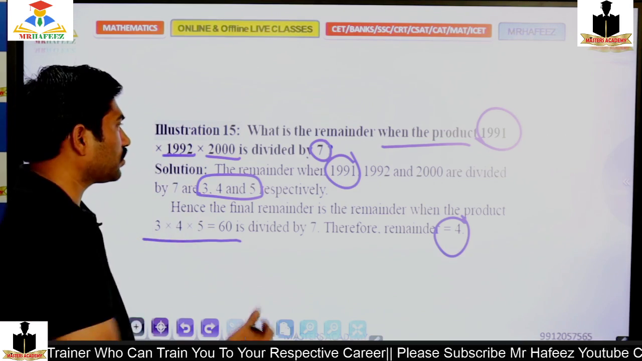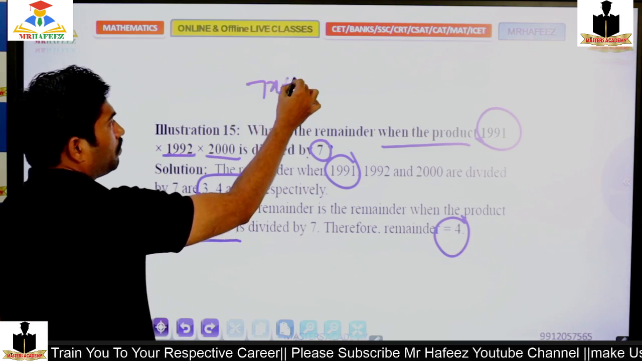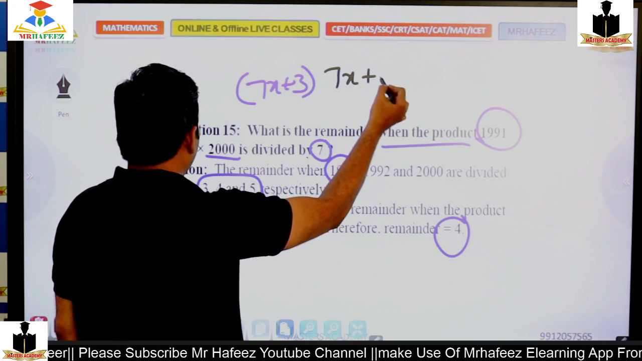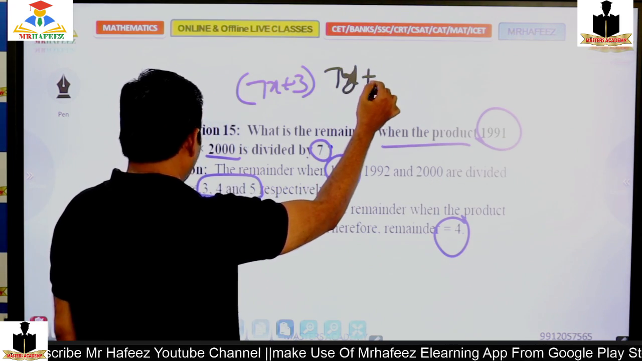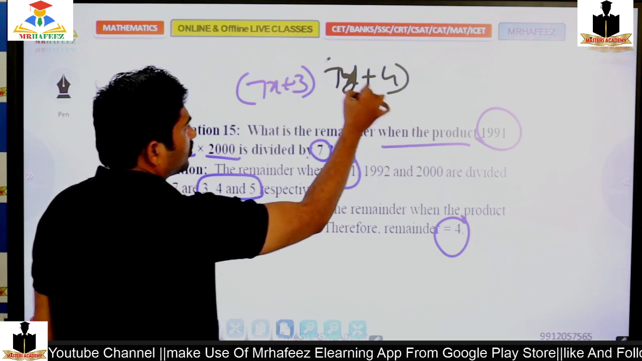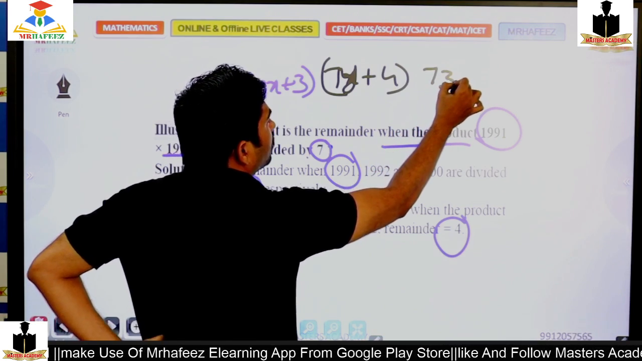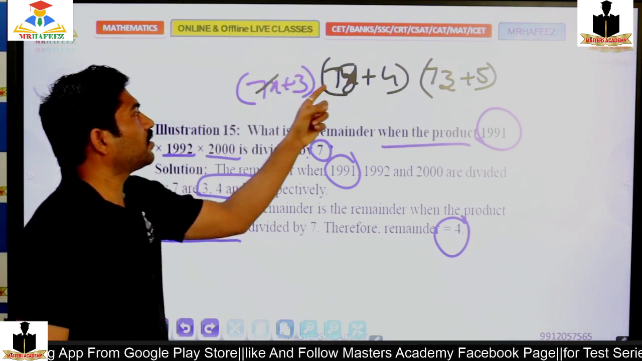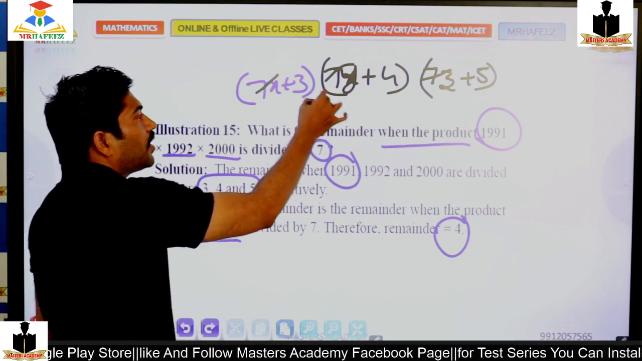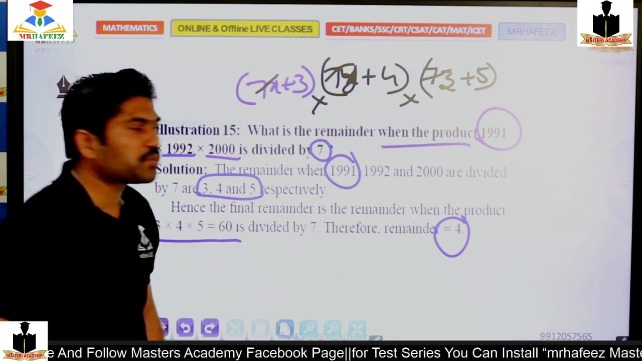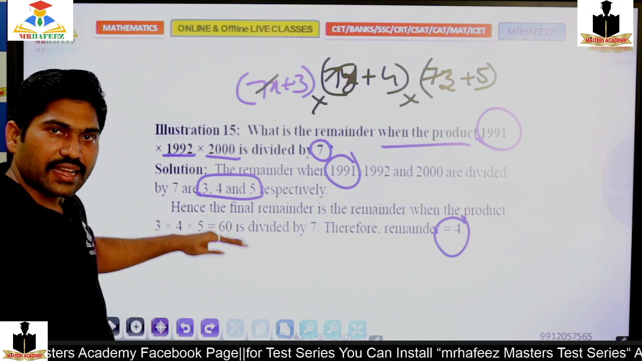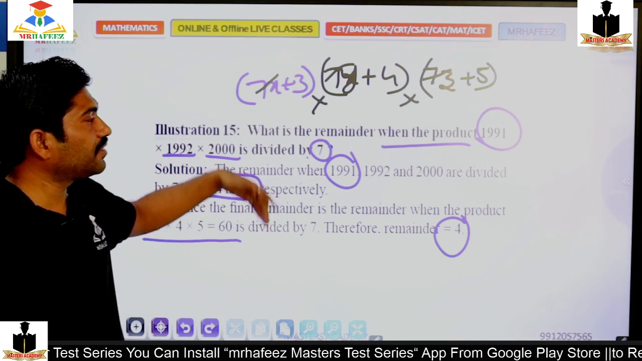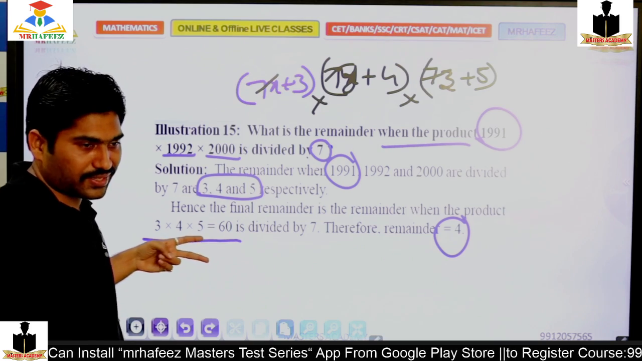The reason is 7x plus 3 is the first one, 7y plus 4 is the other, and 7z plus 5 is the third one. So this part gets cancelled, but all are in a product, so I should multiply 3 times 4 times 5, so that value is 60, and that 60 is divided by 7. Finally I'll get the remainder 4 in this case. So shall I move to the next slide?